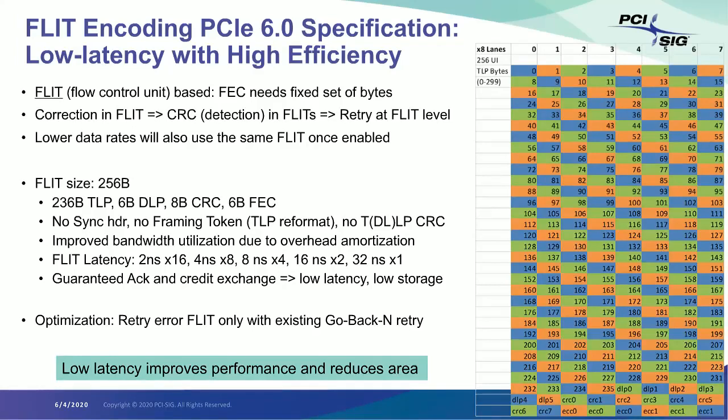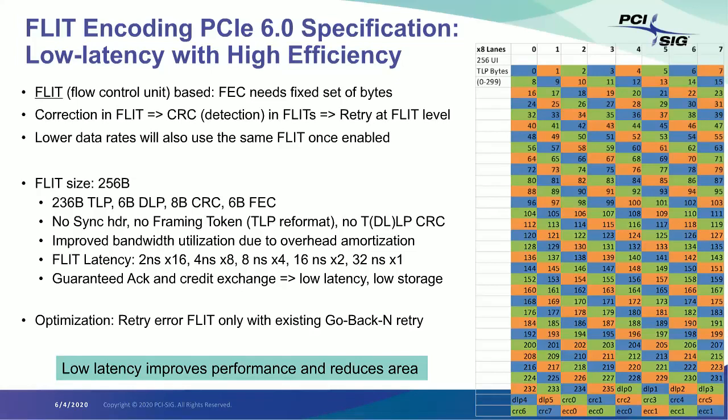The DLP, as we said, is a dedicated 6 bytes, out of which the first 2 bytes are dedicated for doing FLIT level ACK, NAK, and retry handshake, and that's done to keep the retry latency less than 100 nanoseconds. Because you get a dedicated slot, you do not have to wait for scheduling a DLLP to send the message across, which can take microseconds.